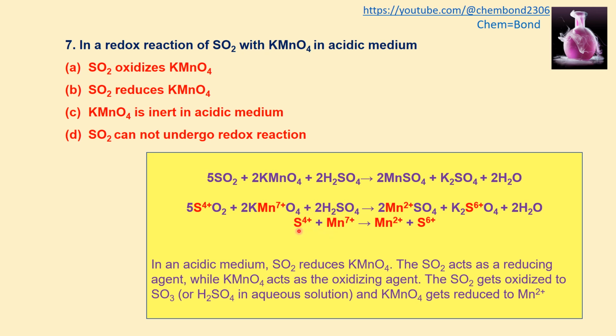The species which loses electrons, or which reduces the other, is known as the reducing agent. So here sulfur dioxide will reduce the manganese, or we can say the sulfur reduces the manganese ion. So option B is the correct answer, in which sulfur dioxide reduces potassium permanganate.